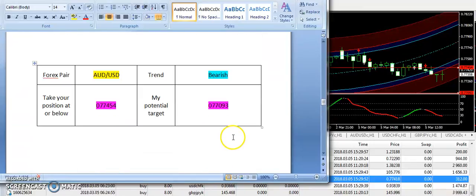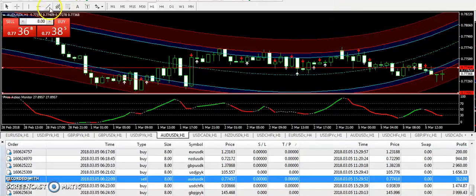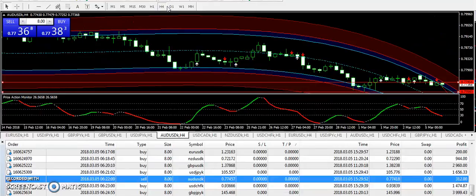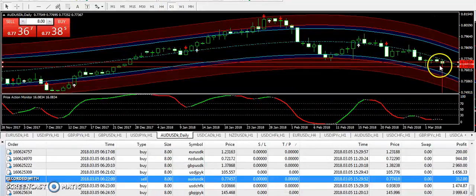So I have supplied the bearish signal. I was looking at AUD USD to be weak today. 0.77454 was the entry, and after a smaller U-turn, AUD USD is again down from the predicted level. If we go to the 4-hour chart, then guys, you will look at here right now on the daily candle, still we do not have any bullish signs on the pair.